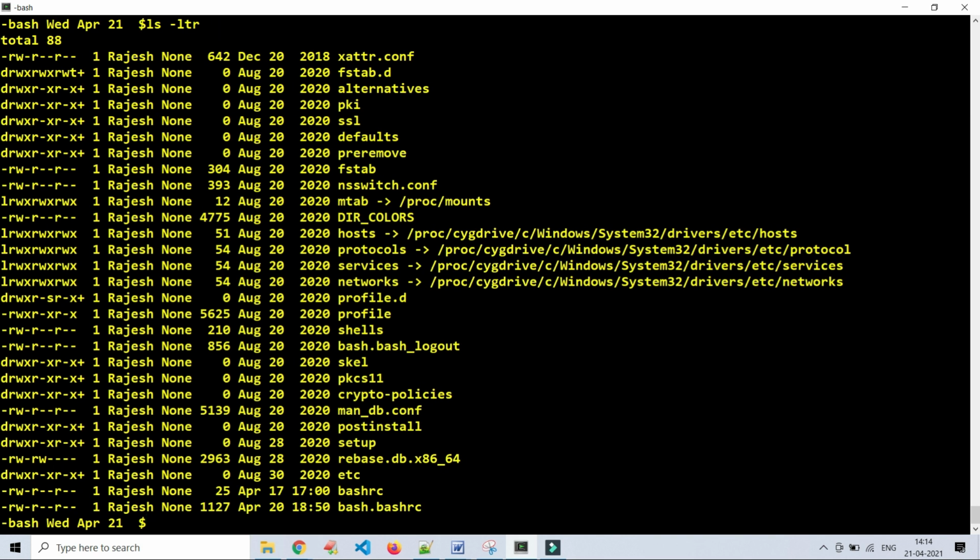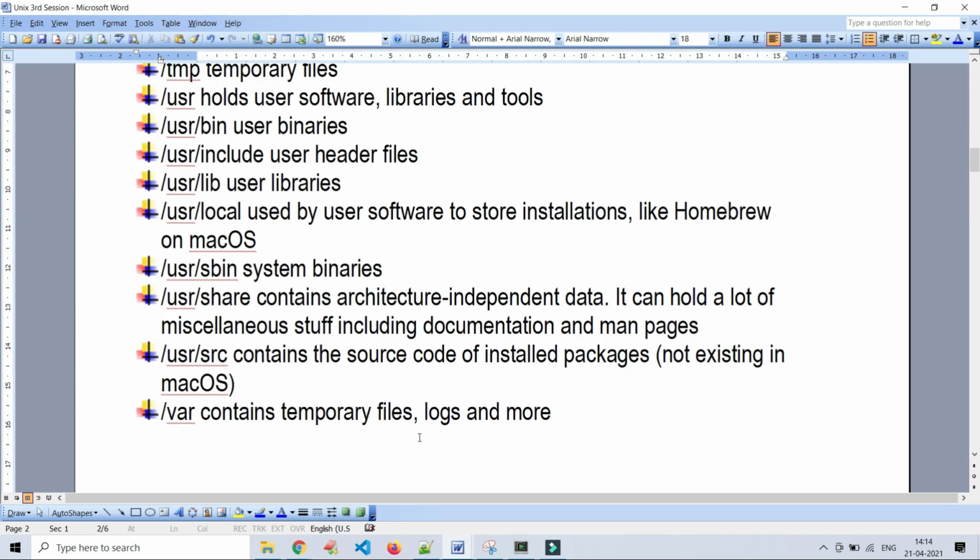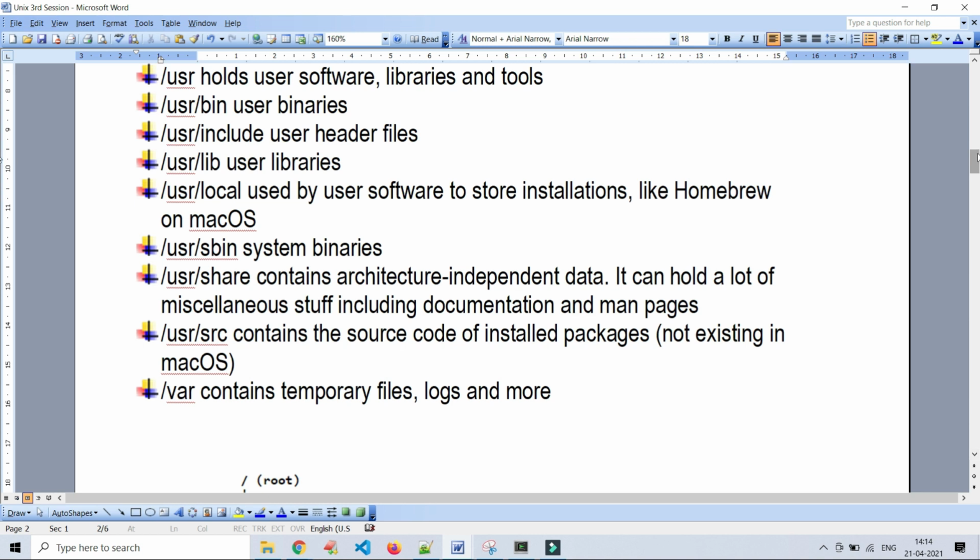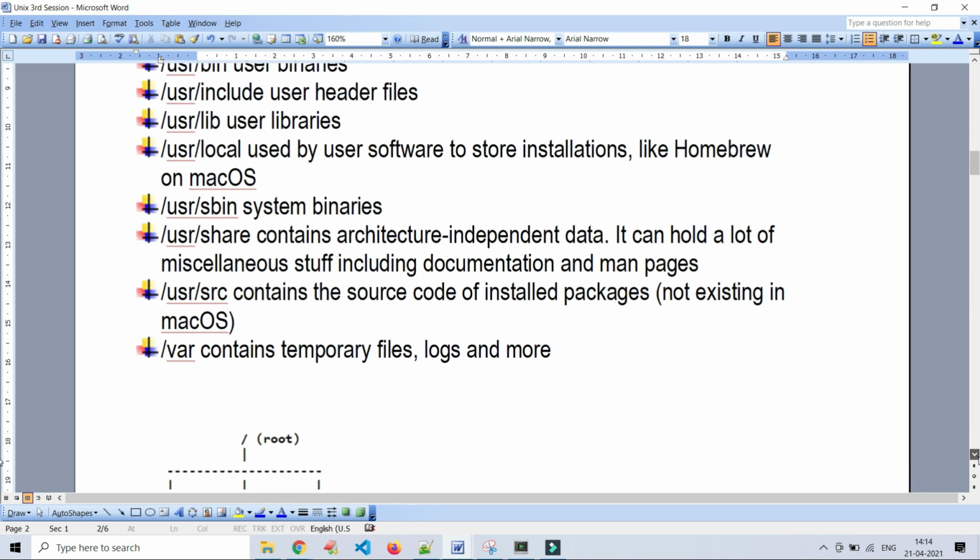See, these are the files. You can see here setup related files, bash, logout, shells, what shells are available, what the profile is. Profile is related to user profiles, created user profiles, so many things here. So we have covered all these parts. So far we covered the Unix file system, or file hierarchy and file structure.